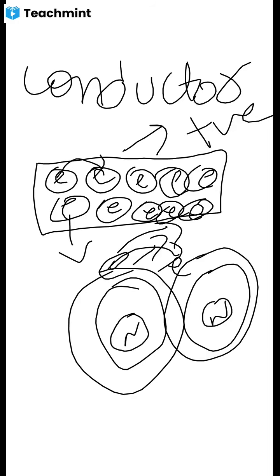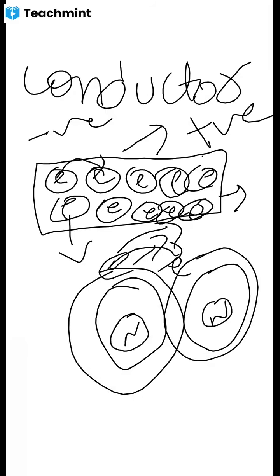If protons are more, it becomes positive; if electrons are more, it becomes negative. That is the only difference. But here the charges are more. Whether it is positive or negative, the number of free electrons or free charges is more in a conductor. That's why it conducts electricity highly.